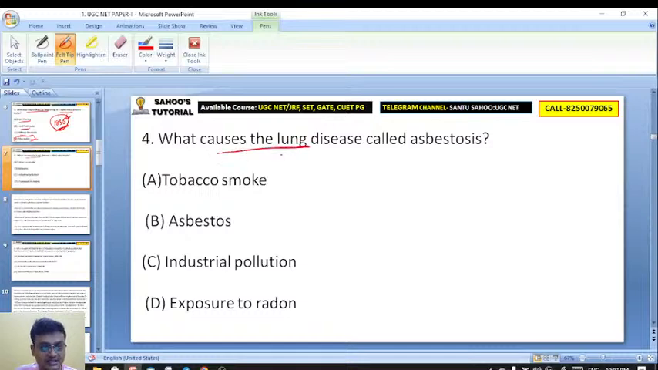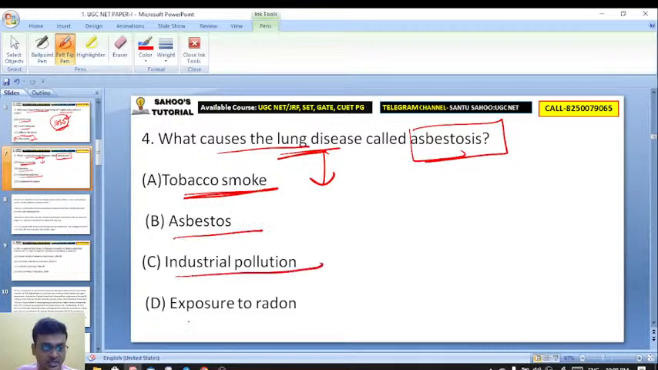What causes the lung disease called asbestosis? Asbestosis is a lung disease. Okay, tobacco. It is because of tobacco smoke, asbestos, and industrial pollution, exposure to radon, and even extreme inhalation of asbestos. Inhalation of that material can lead to lung cancer as well.